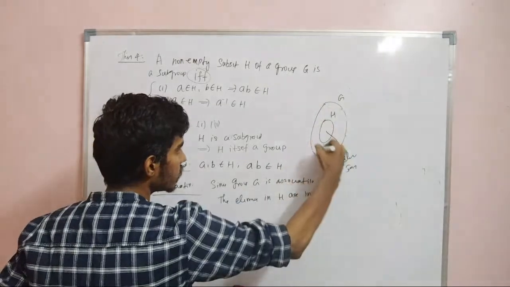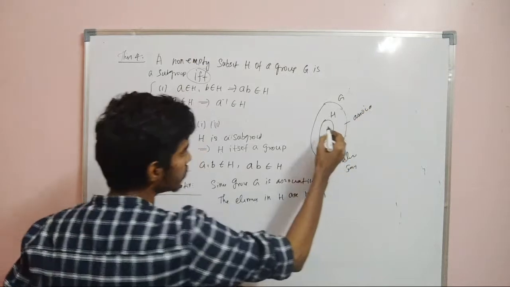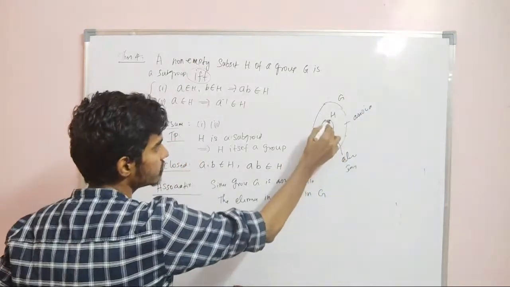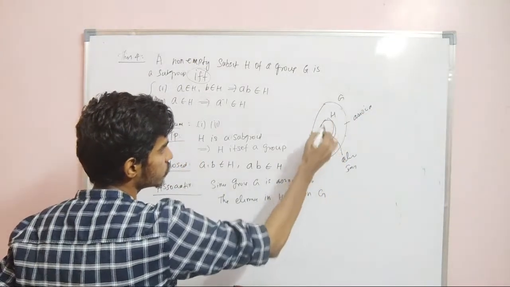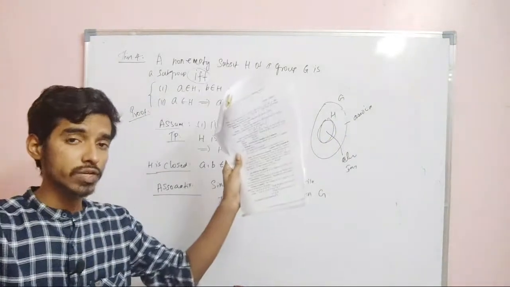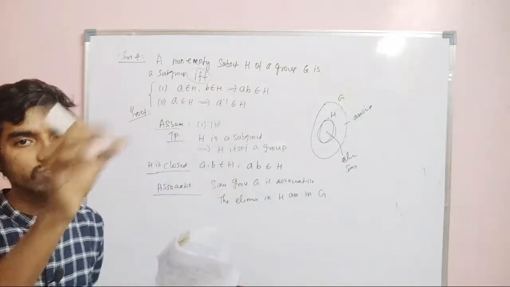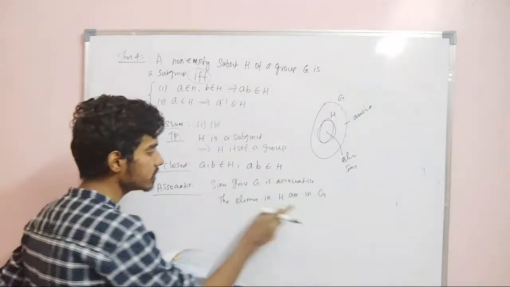We know that G is associative. So if G is associative, we are taking only some elements and calling that H. So surely this will also be associative, right? The big set is associative, which means all the elements have the associative property. Now we are taking only small elements from that set. Therefore the elements in H are in G.